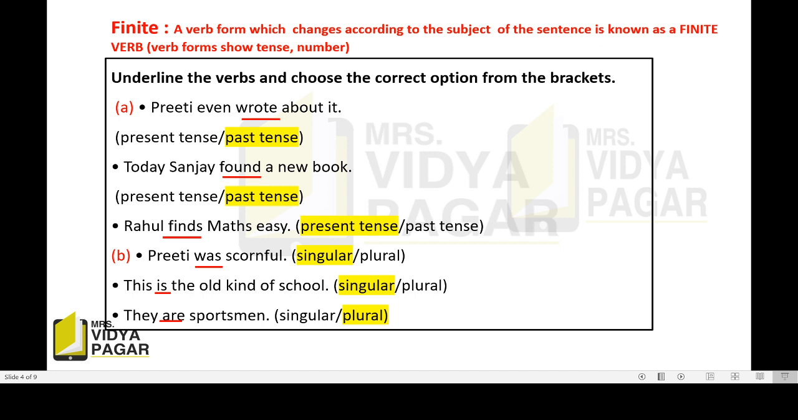Then today Sanjay found a new book. Underline the verb, it is found. It is again past tense. Why? Because it is the past form of the verb find.